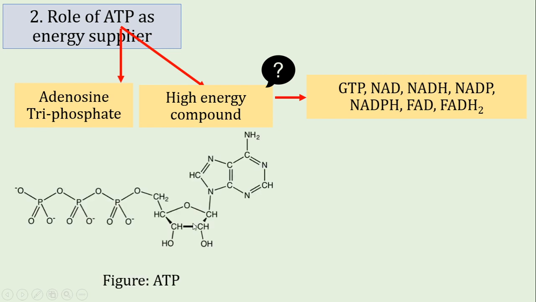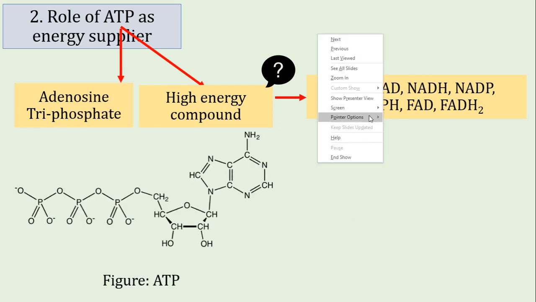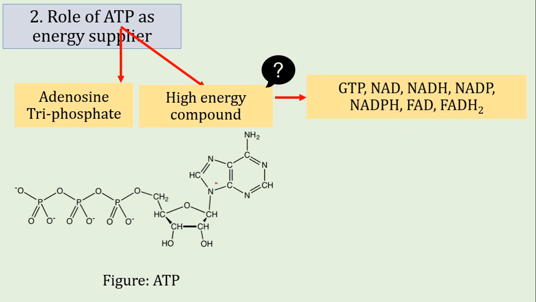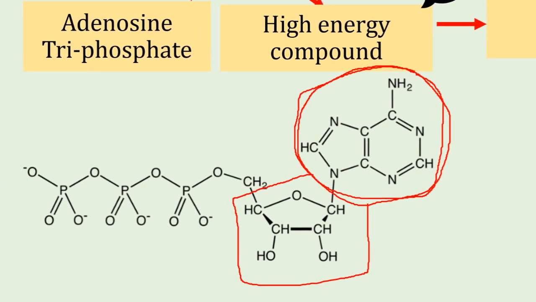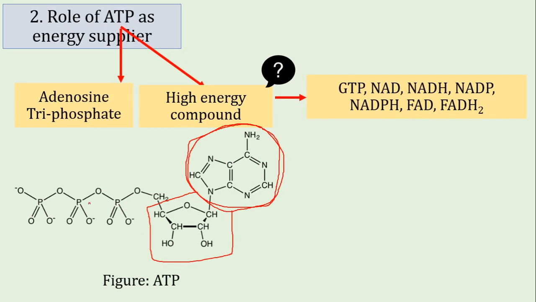We see the structure of ATP here. We see this double ring part is called adenine, and along with it there is a 5-carbon sugar attached, that is called ribose sugar. So adenine with ribose sugar produces adenosine, and with adenosine we see there are 3 phosphate groups attached consecutively. That is why in total it is called Adenosine Triphosphate.